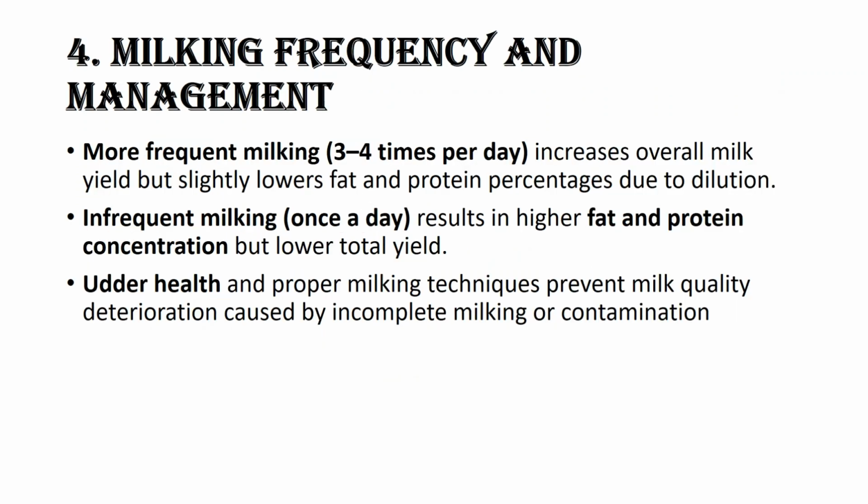Milking frequency and management. More frequent milking, 3 to 4 times per day, increases overall milk yield but slightly lowers fat and protein percentages due to dilution. Infrequent milking, once a day, results in higher fat and protein concentration but lower total yield. Udder health and proper milking techniques prevent milk quality deterioration caused by incomplete milking or contamination.